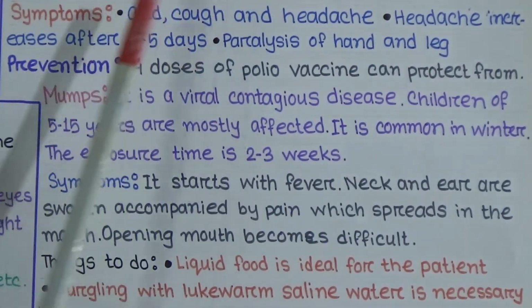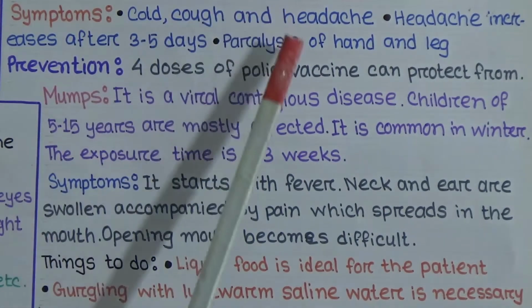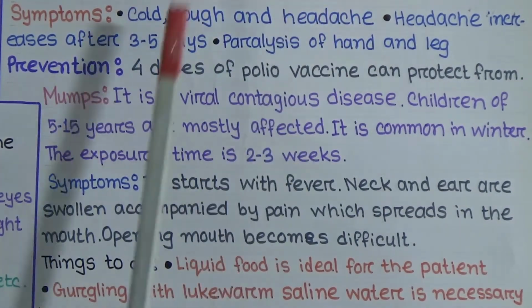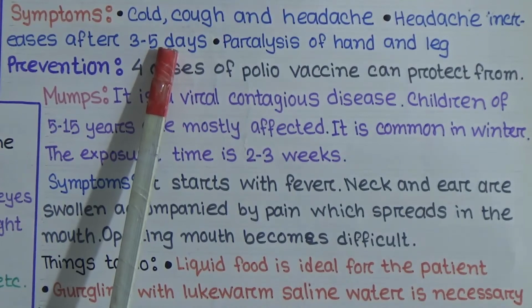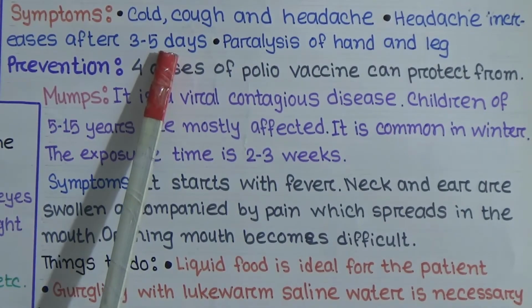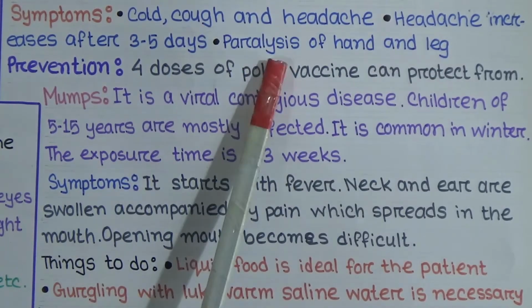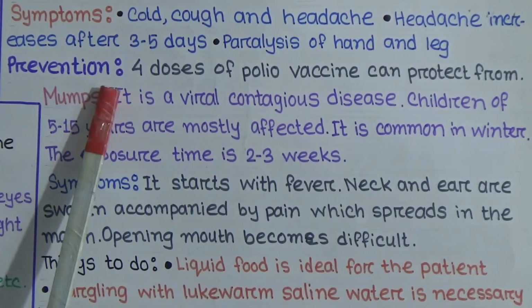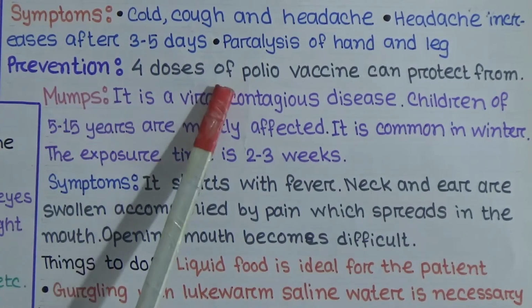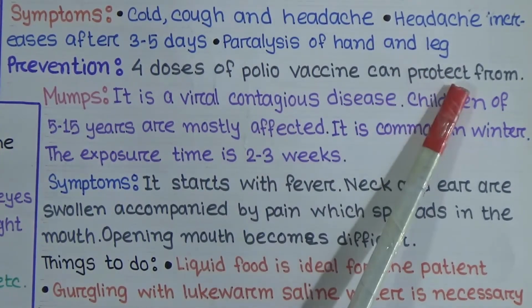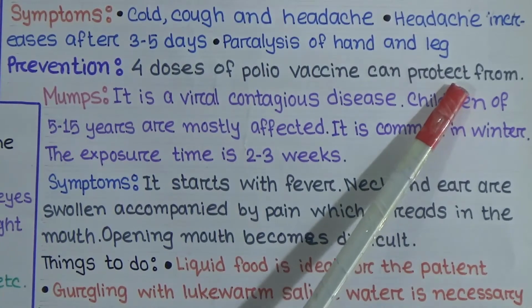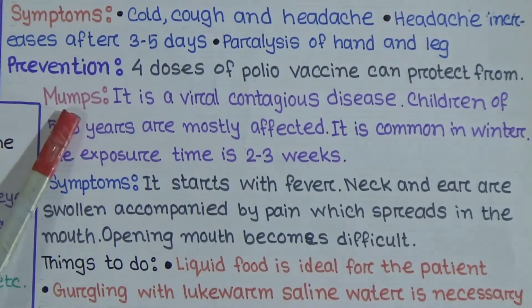So this disease starts with cough, cold, and headache, and after 3 to 5 days the headache increases. It turns to an acute situation, and sometimes hand and leg become paralyzed. To prevent this disease, 4 doses of polio vaccine can protect from this disease. And next one is mumps.